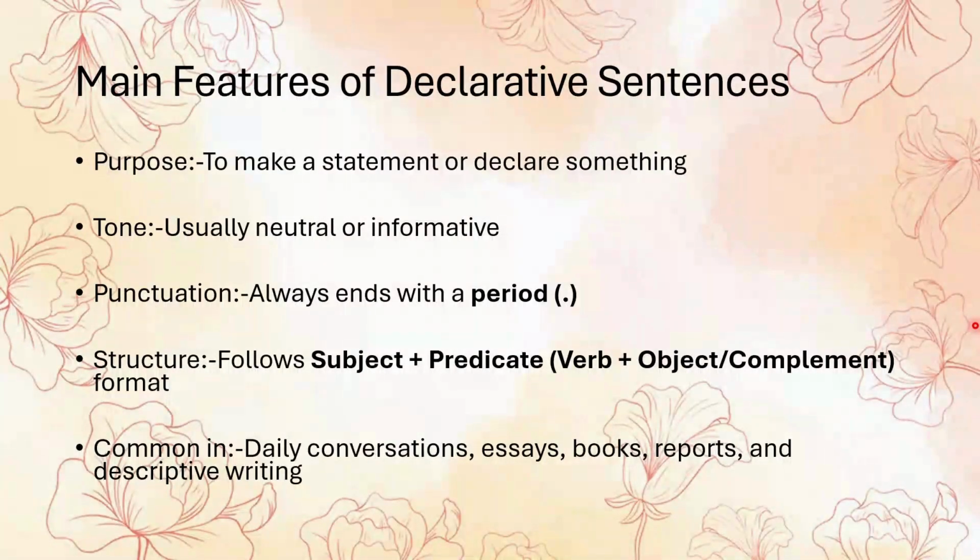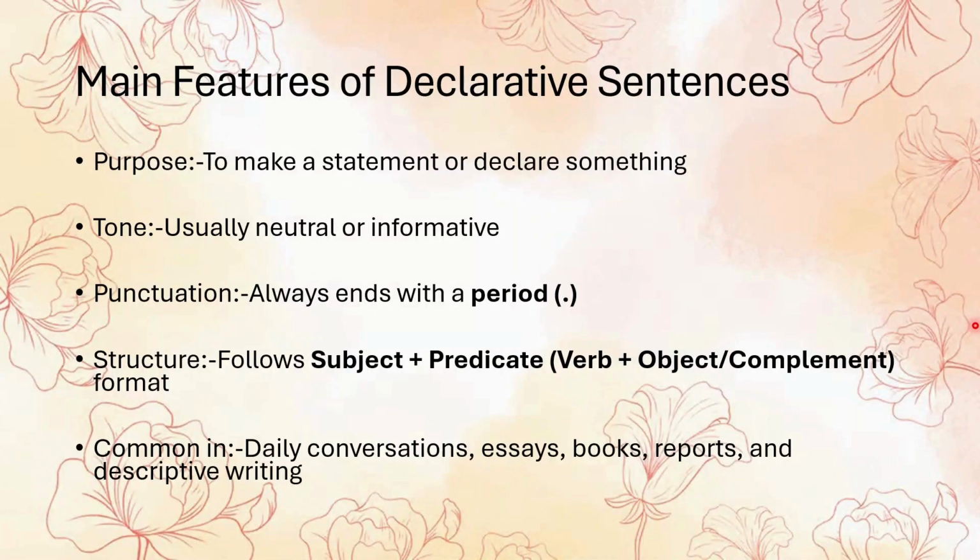One very important feature is the punctuation. Declarative sentences always end with a full stop or a period. Never with a question mark or exclamation mark, nothing. This punctuation signals to the reader that the sentence is complete and that it's meant to convey information.